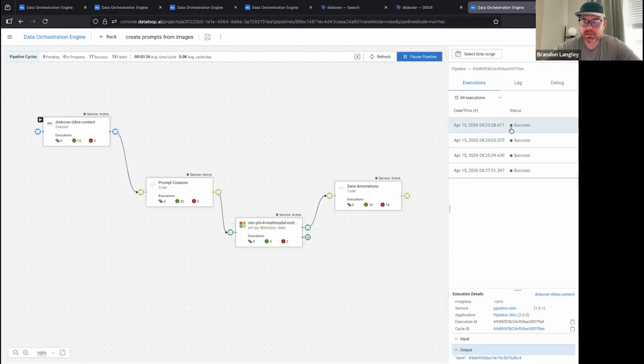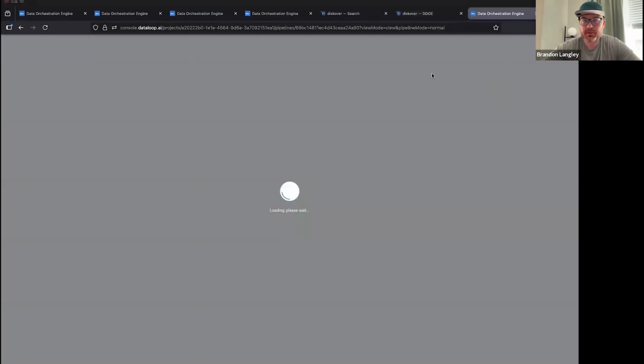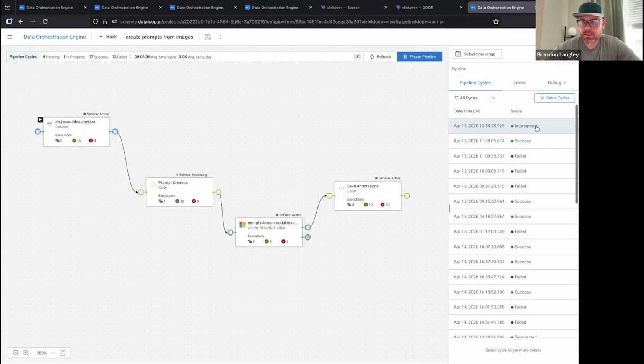And so shortly, we should see a new in progress component coming across here, which will just show that we've initiated the transfer to start the pipeline. And so we see this in progress.